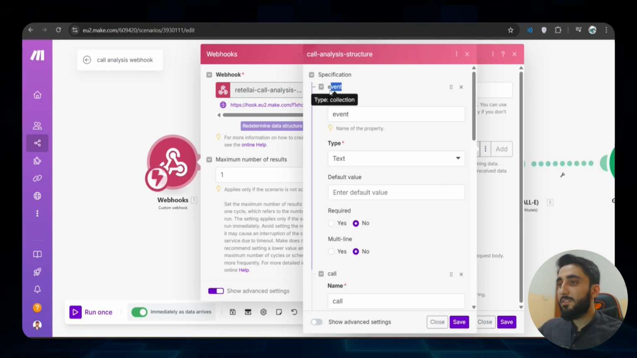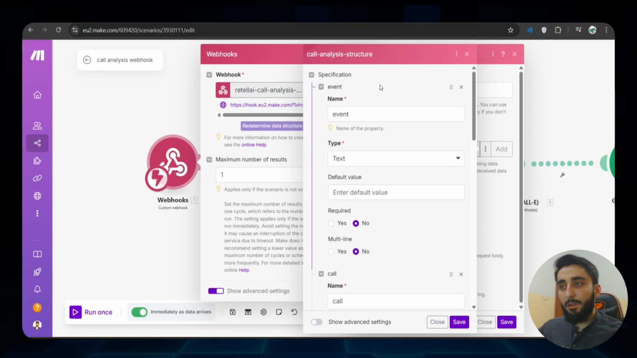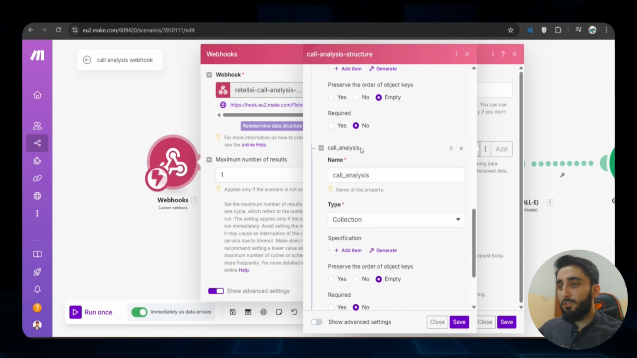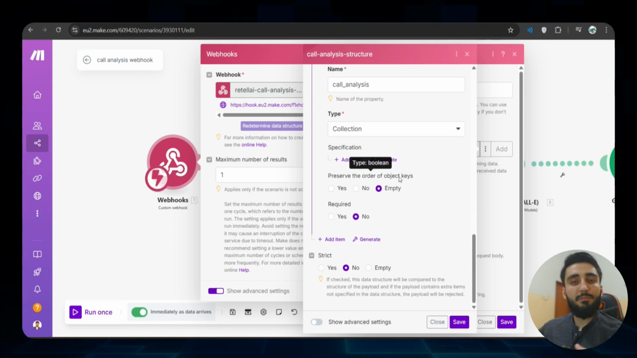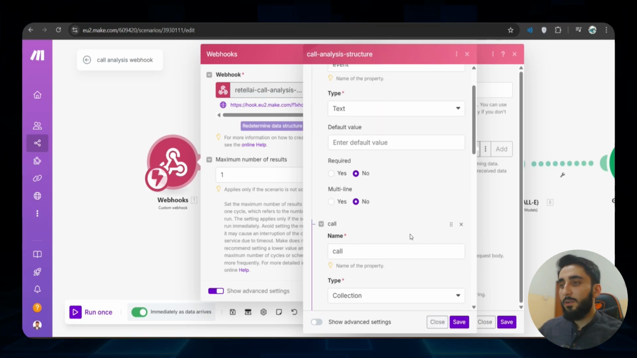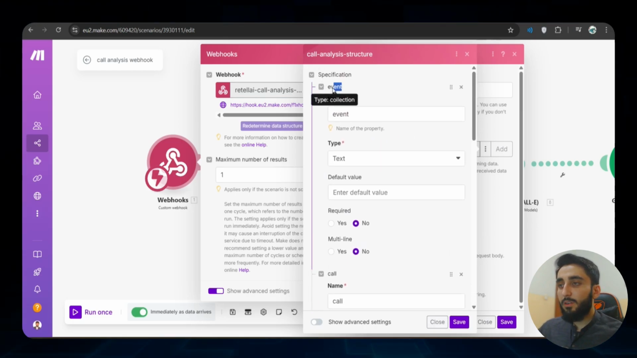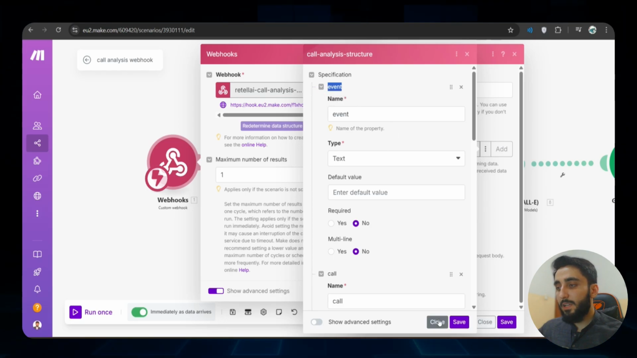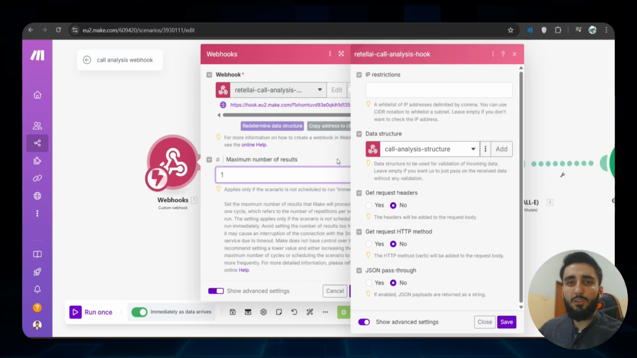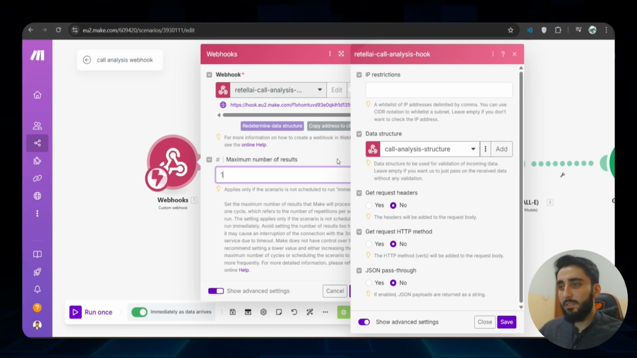Okay, so in the structure I have said whatever payload you receive, it should have event, it should have call, and it should have call analysis. It should have these keys inside, otherwise reject it. So it also makes it easy for me because I can use these keys without doing so much testing. I mean, if you are a regular make.com user, you should definitely understand what I mean by that.